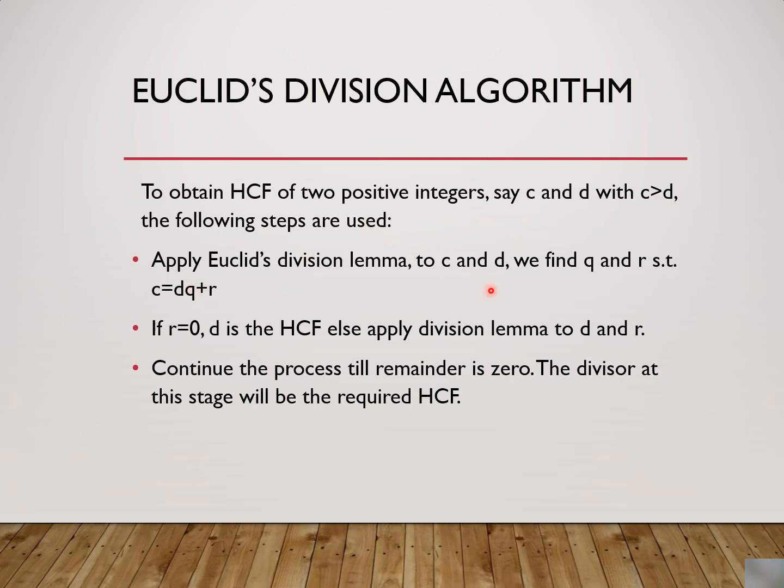Apply Euclid's division lemma to C and D. We find Q and R such that C = DQ + R. Here C is greater than D, remember that. If the remainder R is equal to 0, then D is the HCF. Else apply the division lemma to D and R. So it is a series of steps basically. Continue the process till the remainder is 0. The divisor at that stage will be the required HCF. We are going to understand it by using one example.